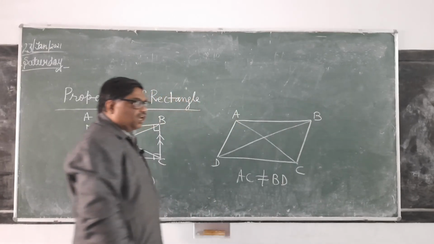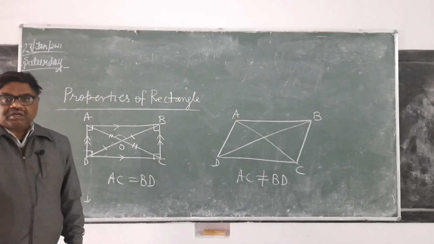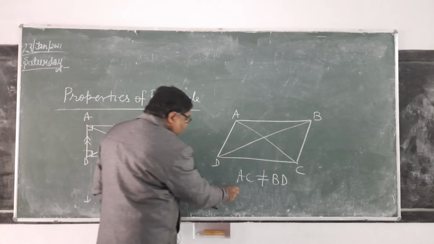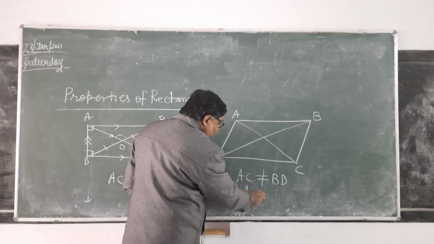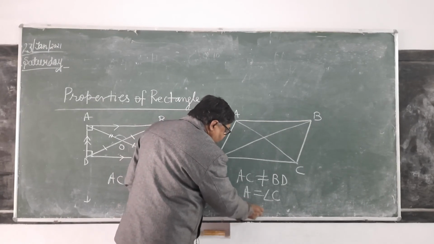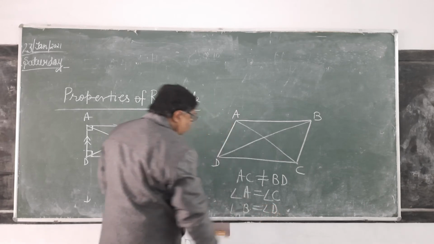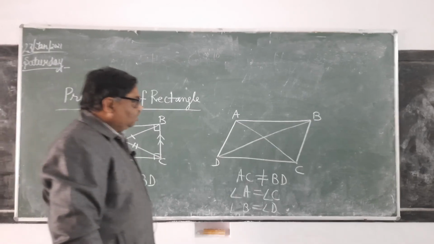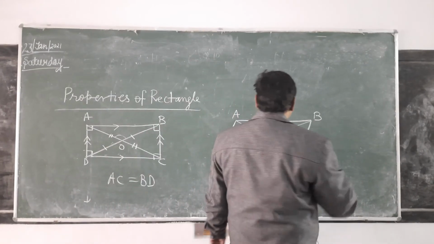And here only opposite angles are equal, meaning angle A equals angle C, and angle B equals angle D. While here all the angles are equal. Is it clear?